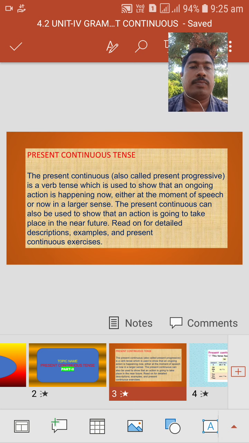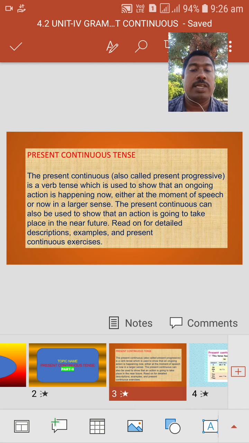Okay, here we have an information, we should go through it. Present continuous is also called present progressive. Progressive means going on, happening. This is a verb tense which is used to show that an ongoing action is happening now, either at the moment of speech or in a larger sense.